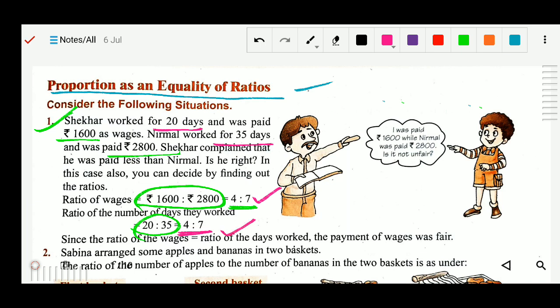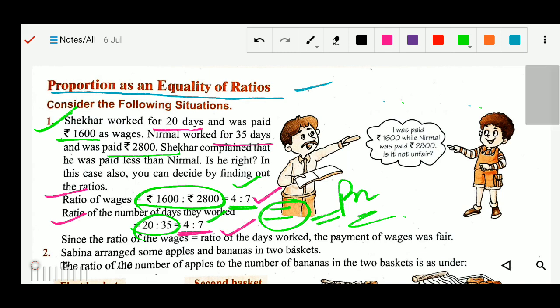In this case you can see both ratios are equal. The ratio of wages and the ratio of days are the same. It means both ratios are equal, so they are in proportion. When two ratios are equal, as you can see this ratio and this ratio are equal, they are in proportion. So this is about proportion.